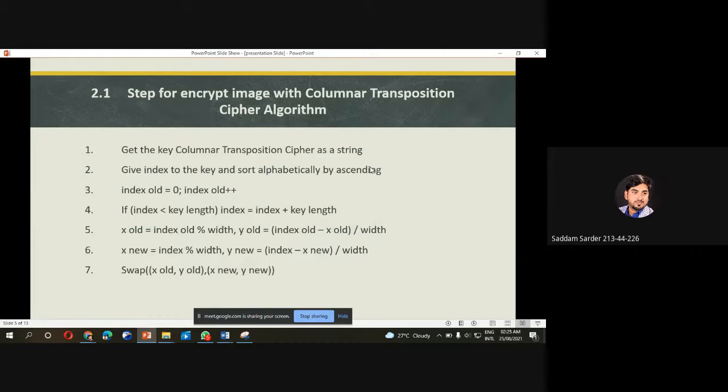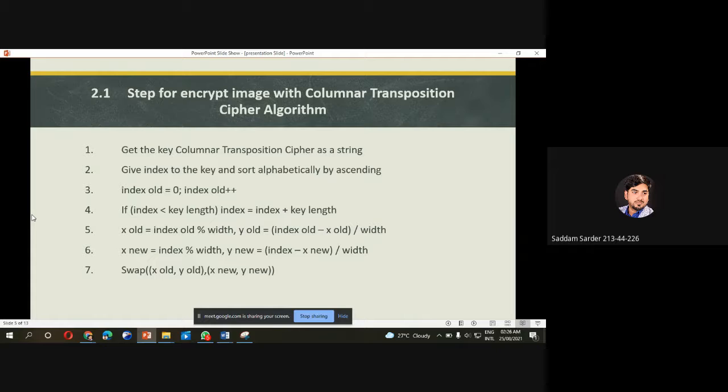Here is the first step, encrypt the image with the columnar transposition cipher algorithm. We know in columnar transposition, the message is written out in rows of fixed length, then read out again column by column, and the columns are chosen in some order. The width of a row and the permutation of the columns are defined by a key. The permutation is defined by the alphabetic order of the letters in the keyword.